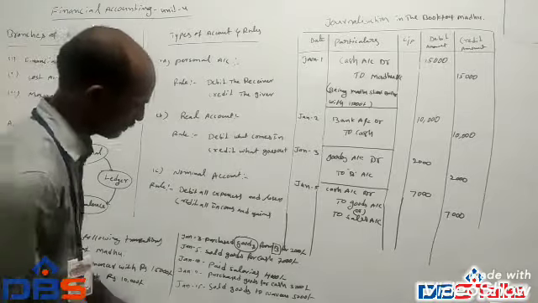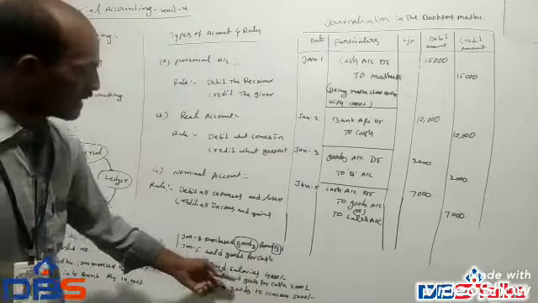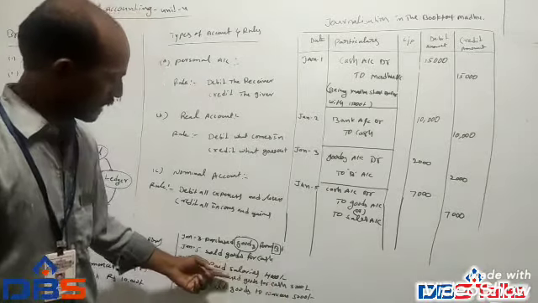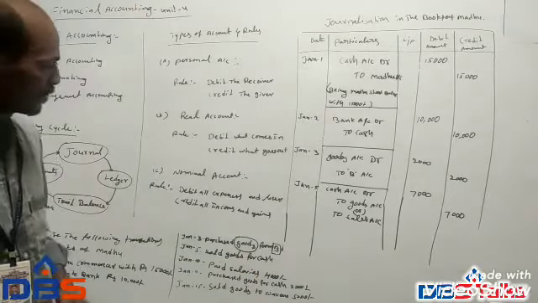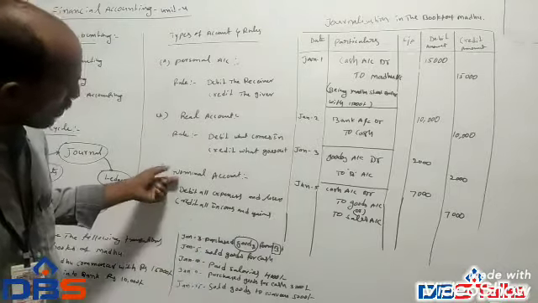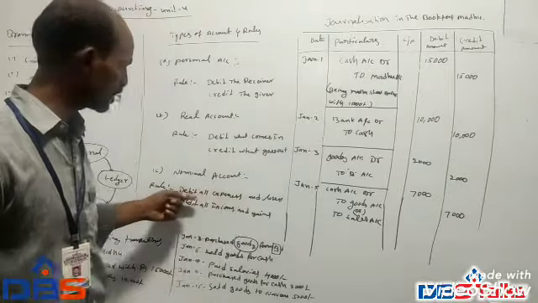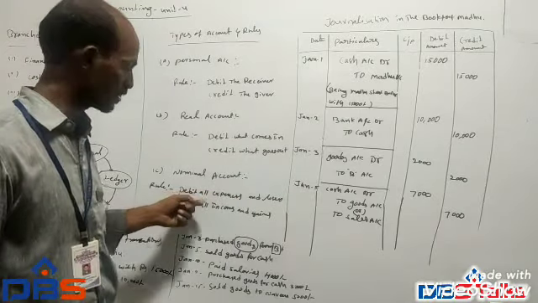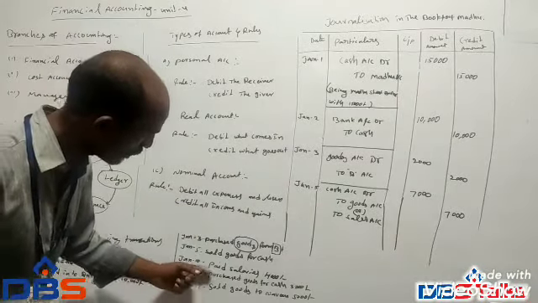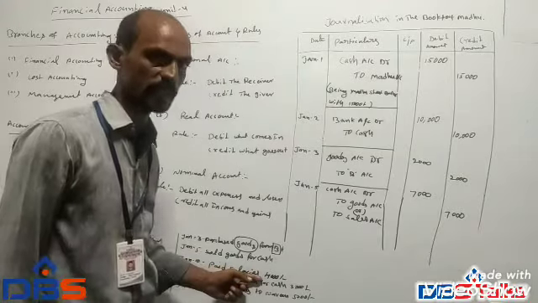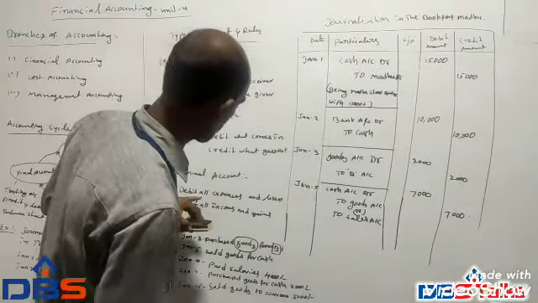The next transaction, paid salaries 4,000. Salaries are always expenses to the organization. So this will go to nominal account. Expenses, debit all the expenses. What is the rule here? Debit all expenses and losses, credit all incomes and gains. Here, what is the transaction? Paid salaries. Salaries are expenses. So salaries are entered on the debit side.